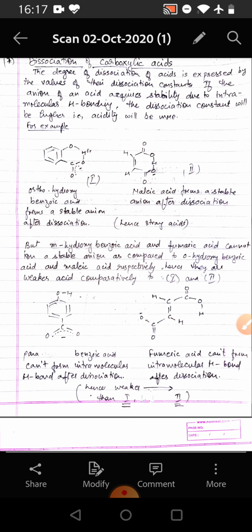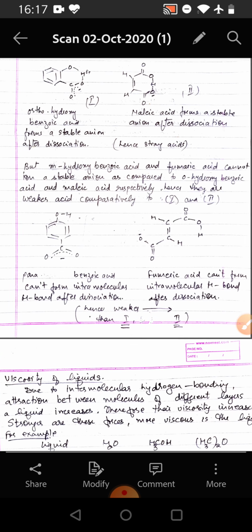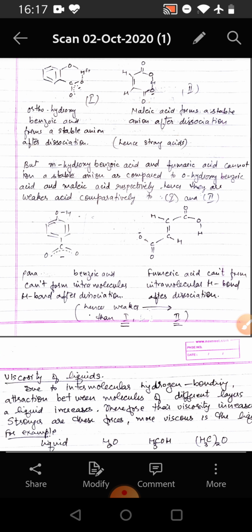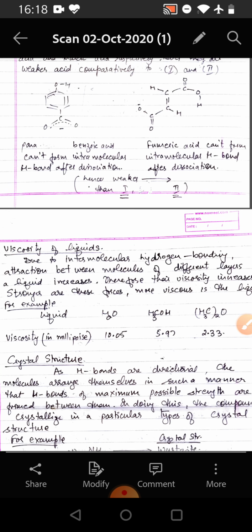For example, orthohydroxybenzoic acid forms a stable anion after dissociation, and maleic acid also forms a stable anion after dissociation, hence these two are strong acids. But metahydroxybenzoic acid and fumaric acid cannot form a stable anion as compared to orthohydroxybenzoic acid and maleic acid, hence they are weaker comparatively to 1 and 2.